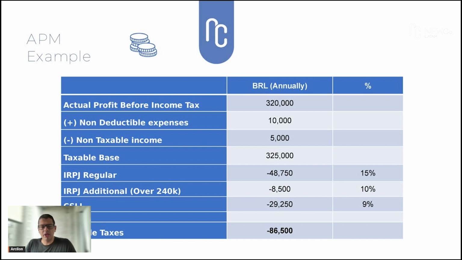The regular one, where you apply the 15% on top of the taxable base, and the additional one. In this case, as we are using an annual calculation, we just apply the 10% on the amount over 240,000. We apply the 9% for the CSLL on the taxable base. In this case, we have payable taxes of 86.5 thousand for the period.